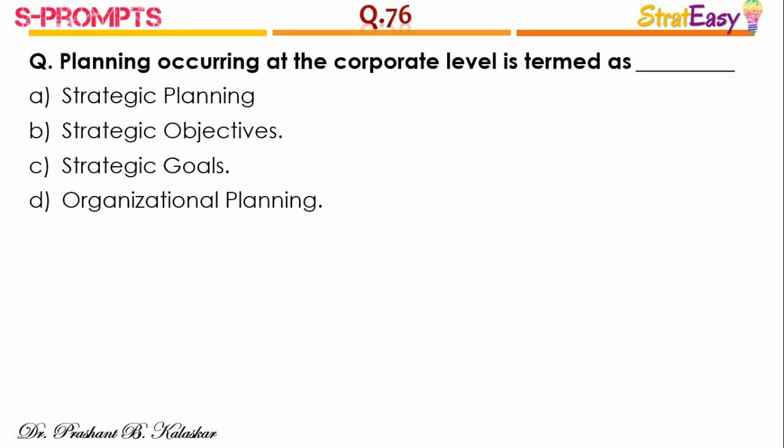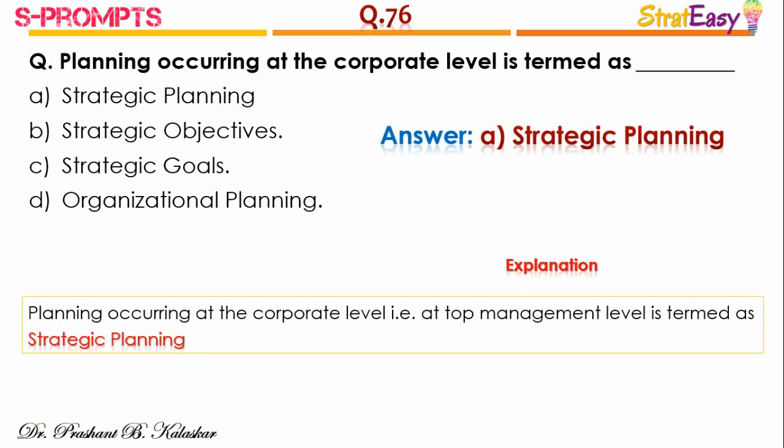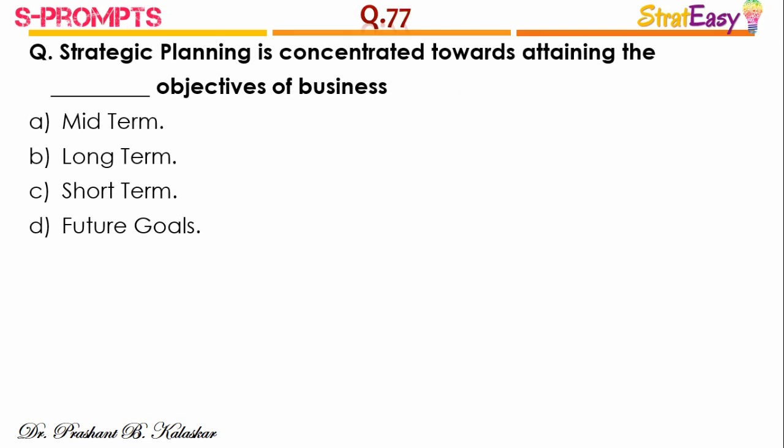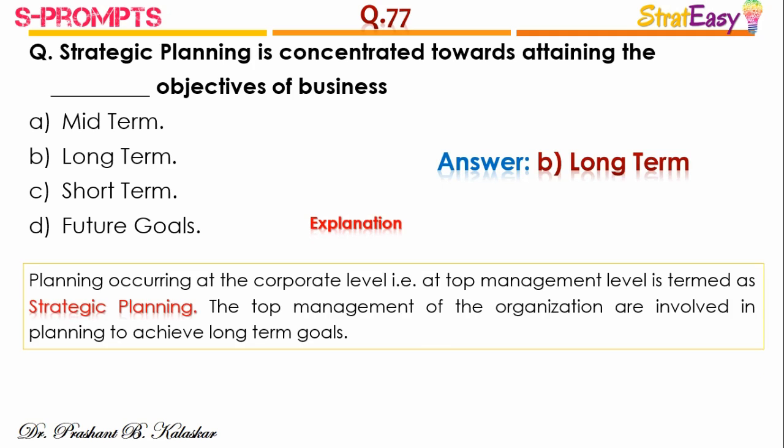Question number 76. Planning occurring at the corporate level is termed as, and the right answer is option A, strategic planning. Planning occurring at the corporate level, that is the planning made by the top management level, is called as strategic planning. Question number 77. Strategic planning is concentrated towards attaining dash objectives of the business, and answer is option B, long term. The top management of the organizations are involved in the planning to achieve long-term goals.